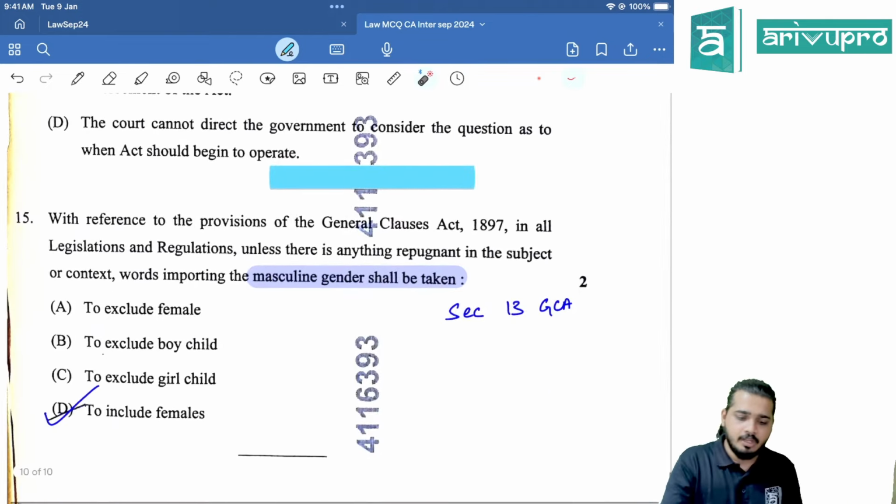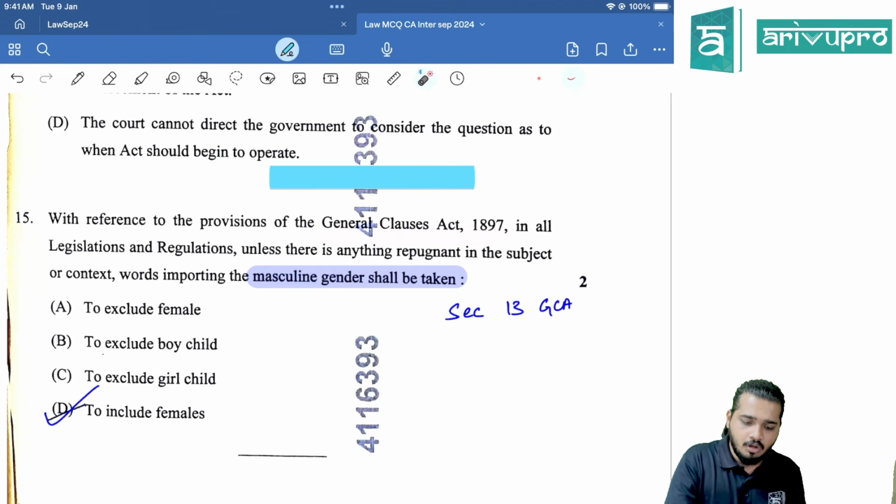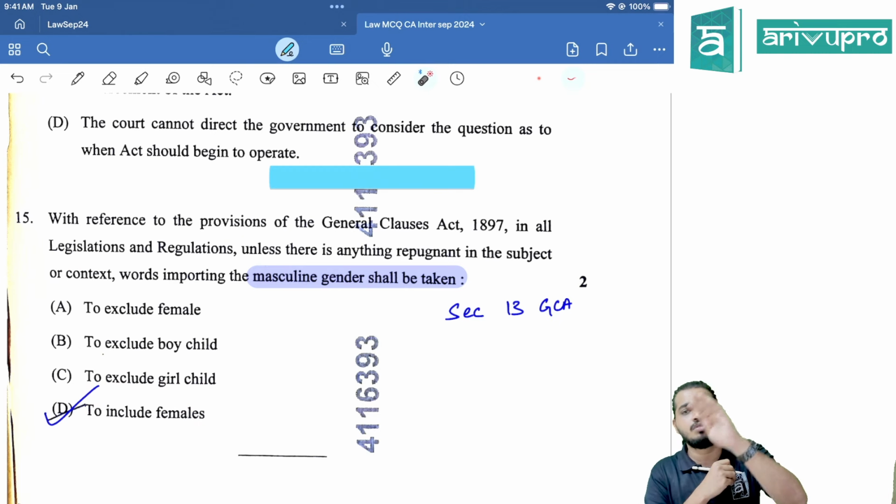15th one. With reference to the provision of the GCA, in all legislations and regulations, unless there is anything repugnant in the subject or the context, words importing the masculine gender shall be taken to include females. Male includes females.